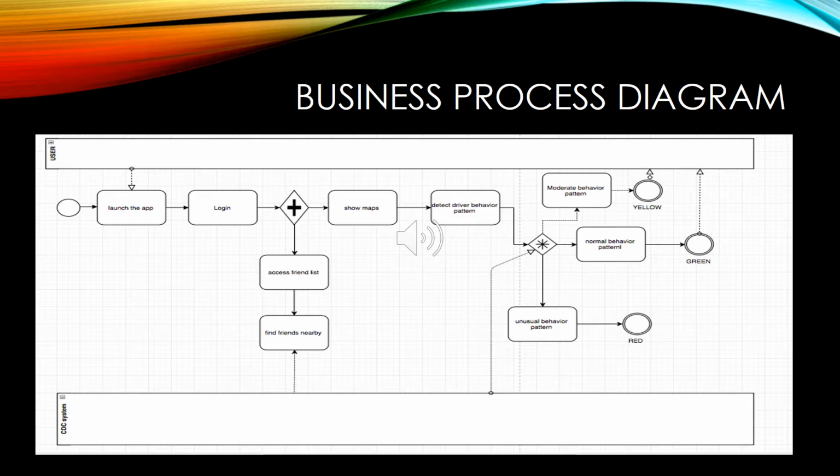Secondly, the user's location and driving behavior is monitored by the driver behavior pattern analysis system. After analysis, if it is found that the driver's driving behavior is not safe for the other drivers, then they are marked as a red dot and the nearby drivers get an alert about the unsafe drivers. If the driver's behavior is normal, nearby drivers can see the driver on the map as a green dot, and if the driver's behavior is moderate, then the driver gets displayed on the map as a yellow dot. Also, the drivers assigned with the yellow dot are alerted that their driving pattern is becoming unsafe.